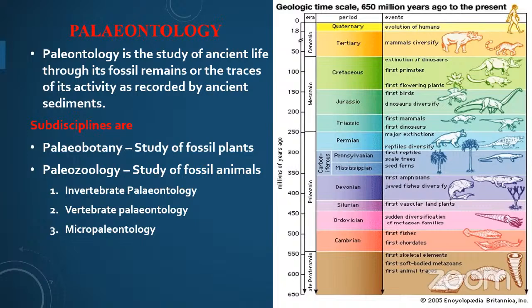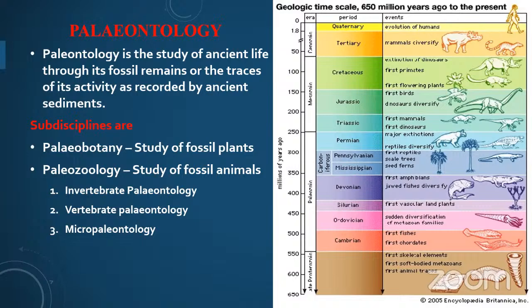In the coming slides, I will show what the plant and animal fossils are. The subdisciplines are paleobotany, the study of fossil plants, and paleozoology, the study of fossil animals, and we are going to study invertebrate paleontology, vertebrate paleontology, and micropaleontology.